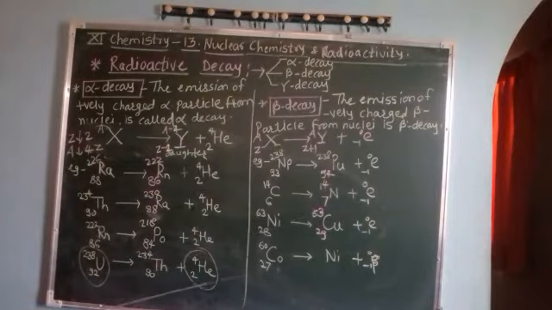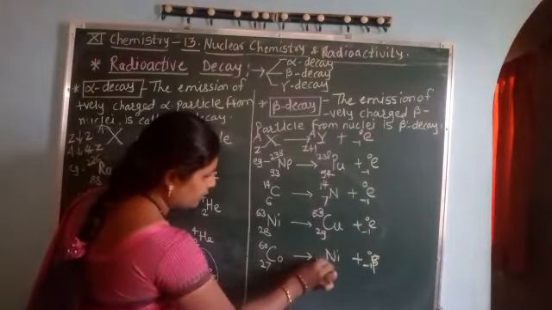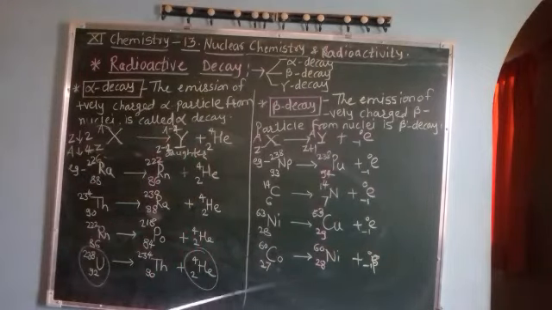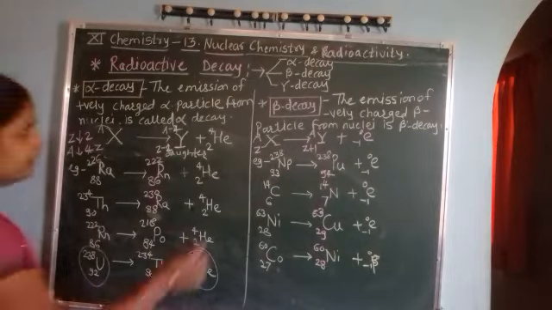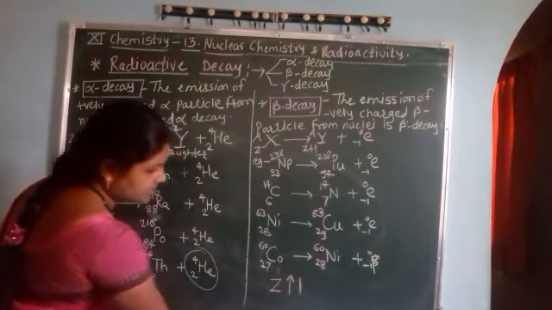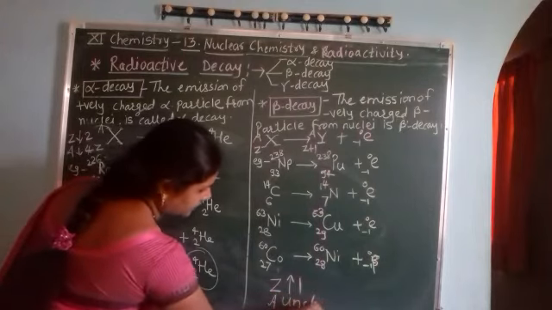Cobalt 27, 60 forms nickel by loss of one beta particle, with proton number increased by 1 and mass number constant. It is called beta decay. Means for beta decay, atomic number increases by 1 and mass number will be unchanged.